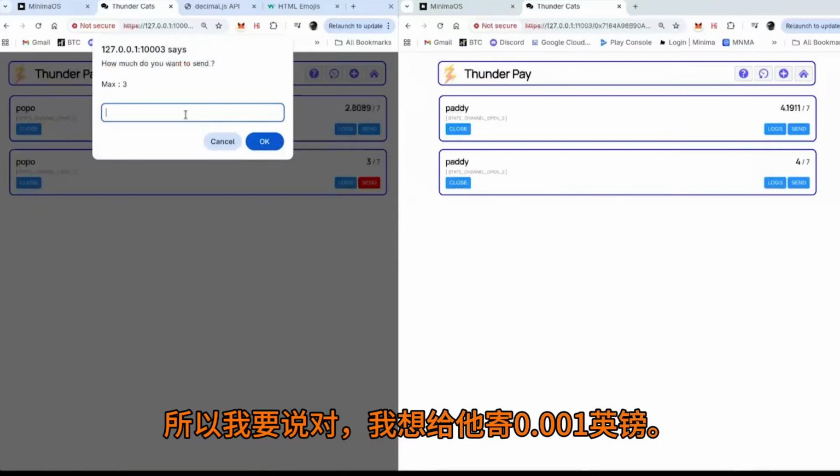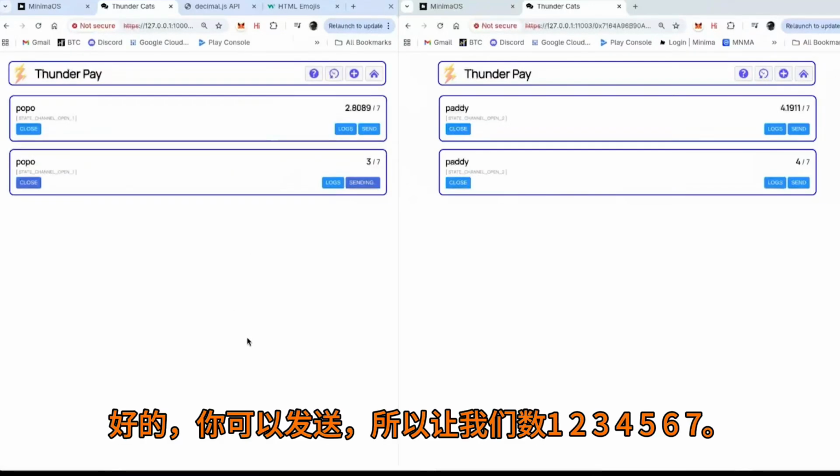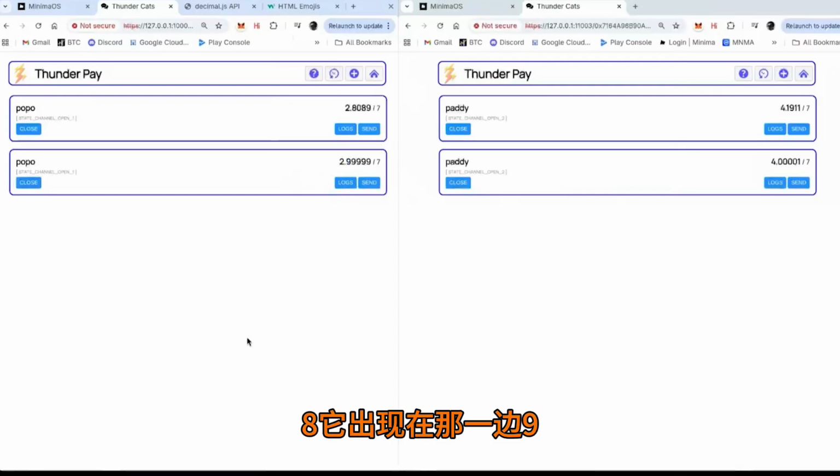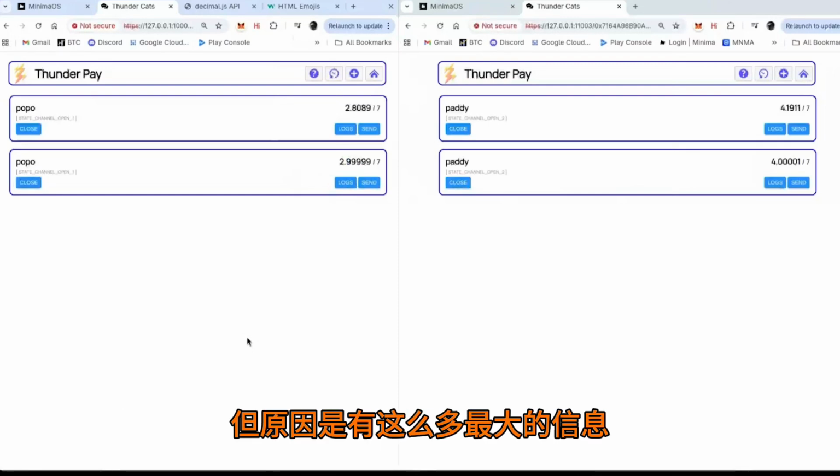So I'm going to say, right, I want to send him 0.001. Okay. And you can send, so let's count 1, 2, 3, 4, 5, 6, 7, 8. It's appeared on that side, 9. All right, so it is about nine seconds, but the reason is that there's so many Maxima messages.